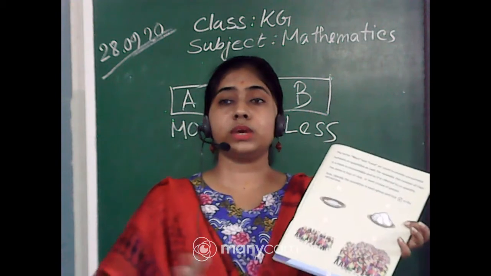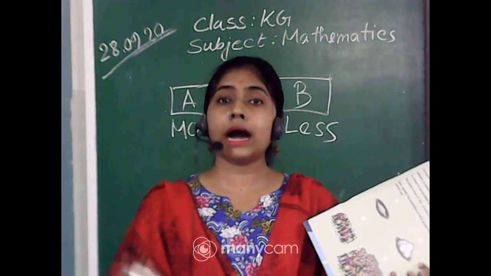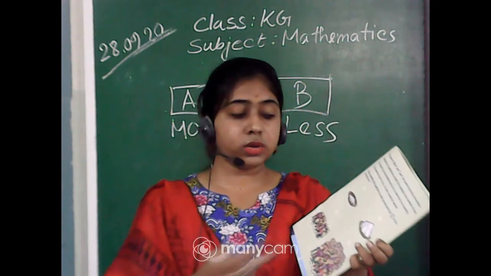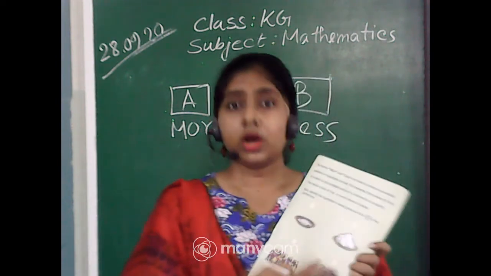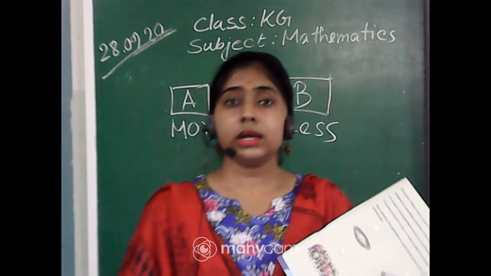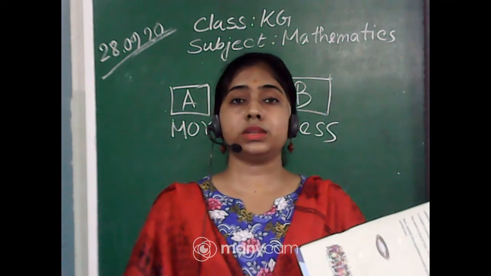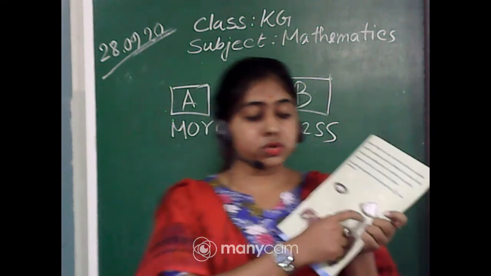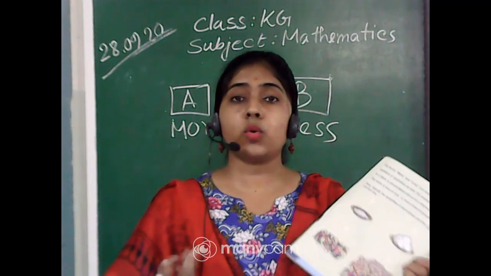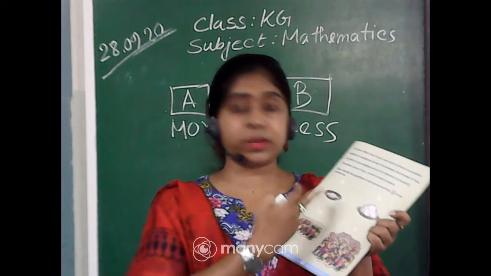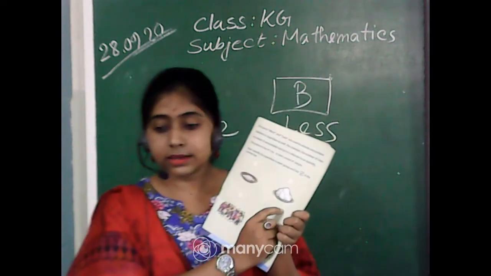Those things we are not able to count with numbers are called uncountable, like salt or water or gases. Here also, we can measure the quantity. So on which plate is the quantity more? That is the right side. Yes.